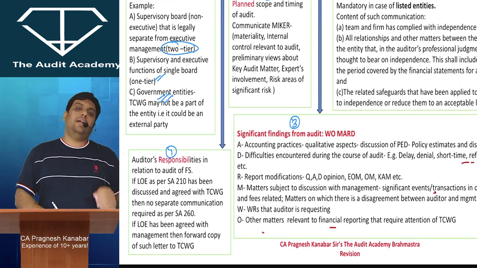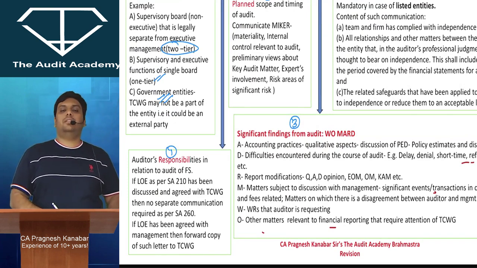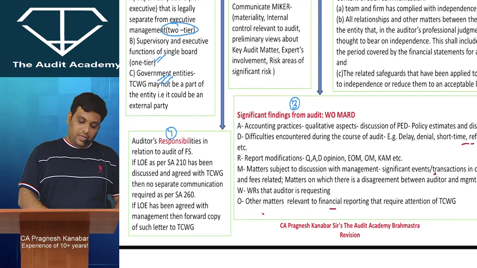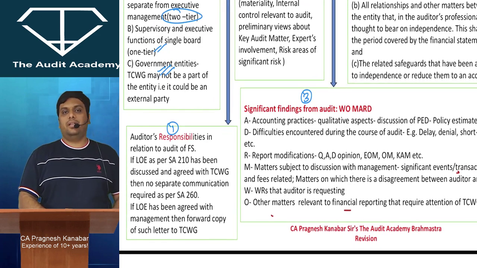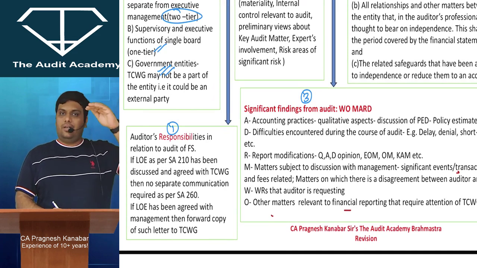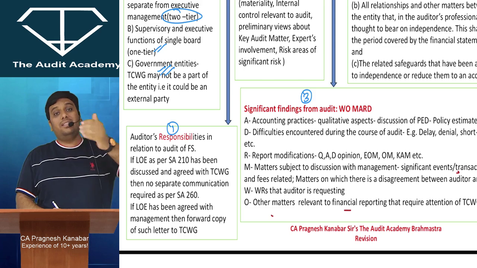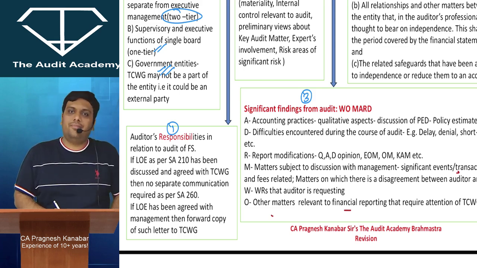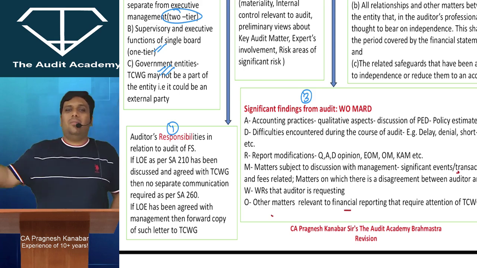The very first matter to be communicated with those charged with governance is the auditor's responsibilities in relation to the audit of financial statements. But listen to me. When you were appointed as an auditor, and let us say you signed the letter of engagement and discussed it with those charged with governance itself, then there is no need to separately communicate the auditor's responsibilities.